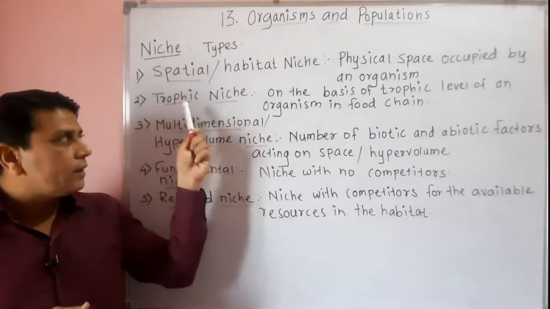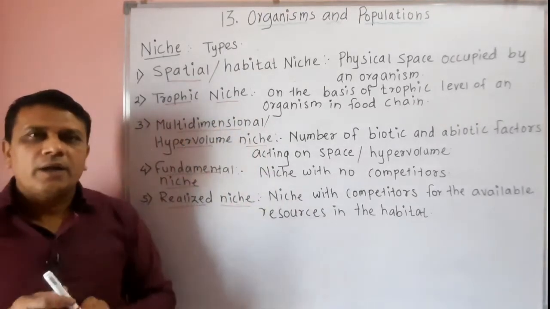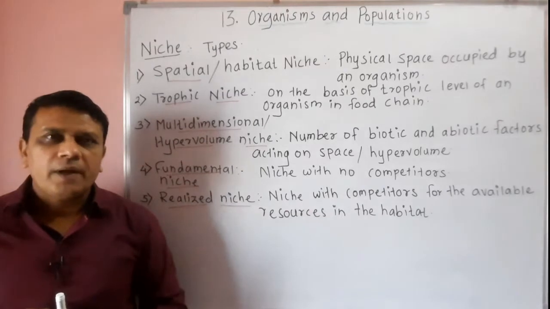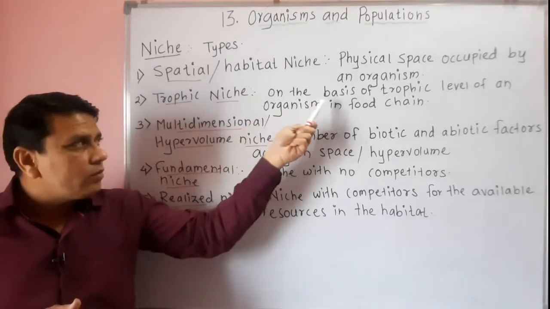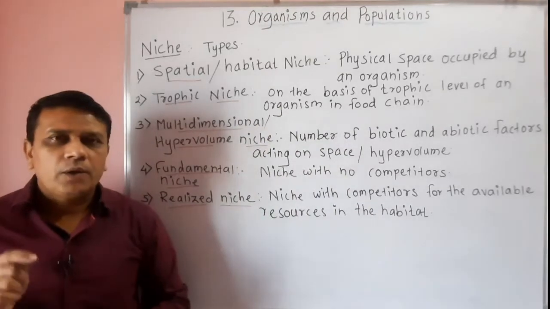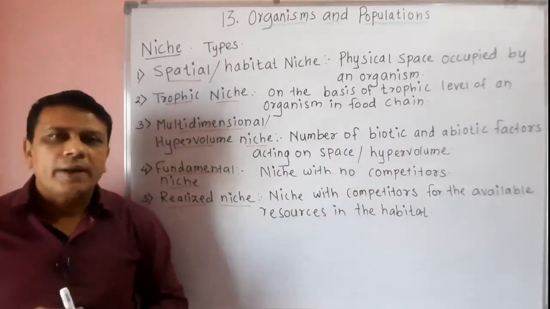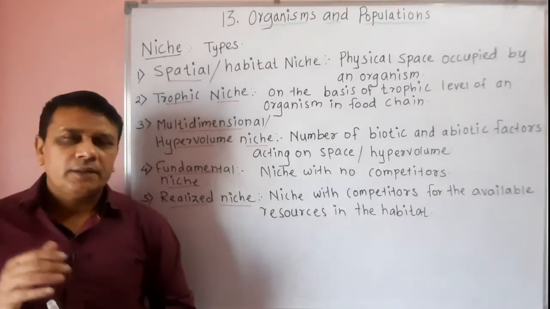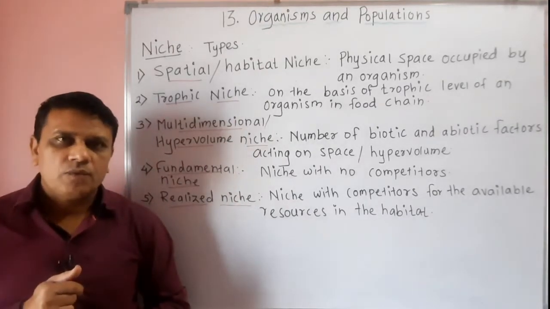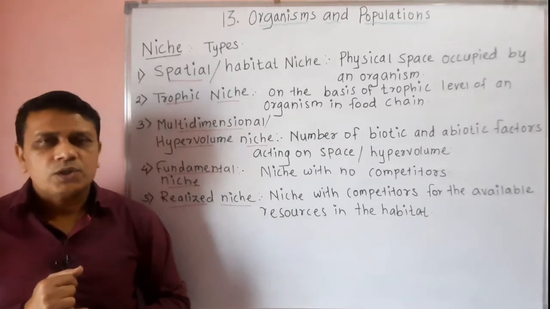Then the second type is trophic niche. Now trophic niche is based on the trophic level of an organism in the food chain. Now you know that there are different food chains found in the ecosystem.